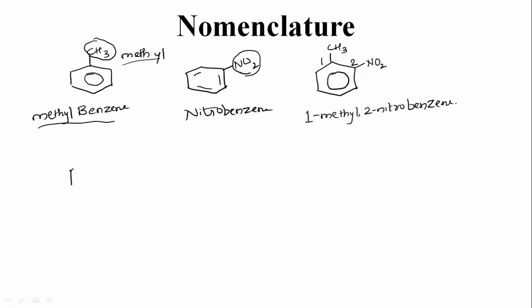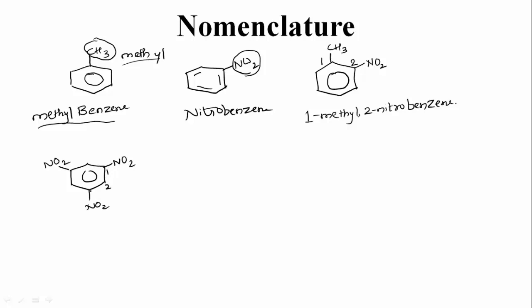And again, let me consider some more examples where the nitro groups are present at different positions on the benzene ring. What is the name of this compound? Here a nitro group is present at the first position.